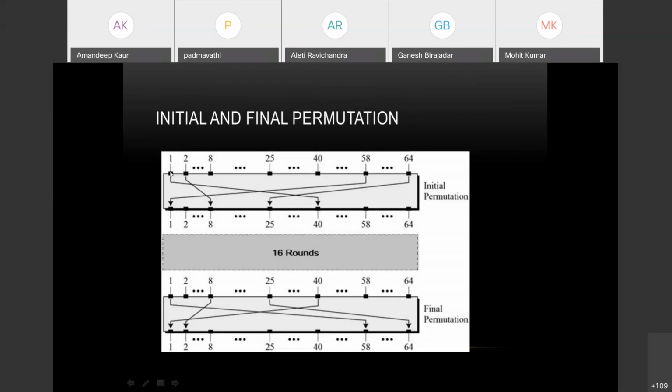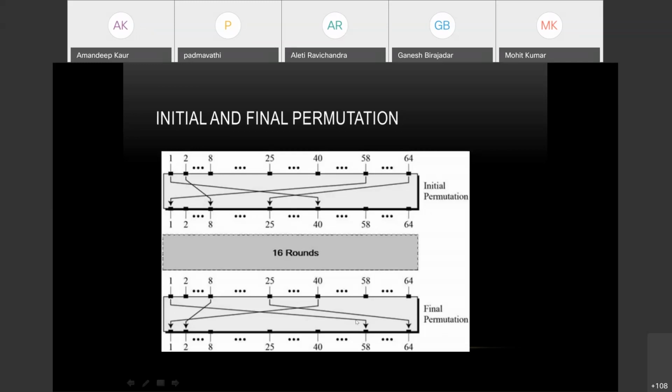Actually, that is going to be a bit. So it goes up to here. Second goes to 8, and so on. 58 goes to 1, 64 goes to 25. So this is defined inside the Data Encryption Standard algorithm. This is fixed, that this permutation is going to happen. And the same happens during the final permutation.